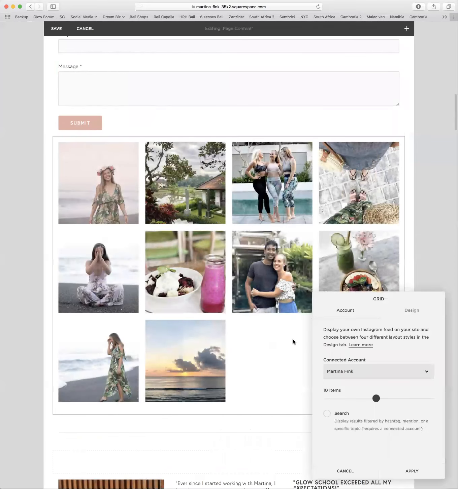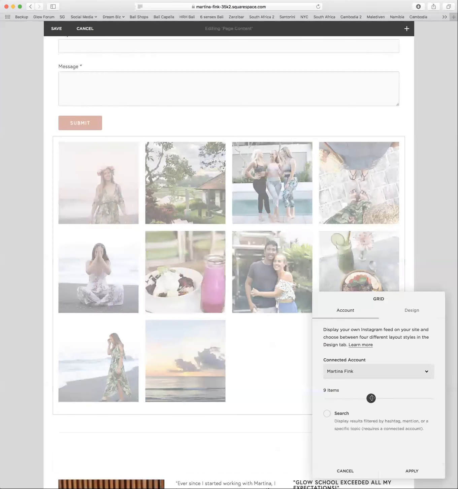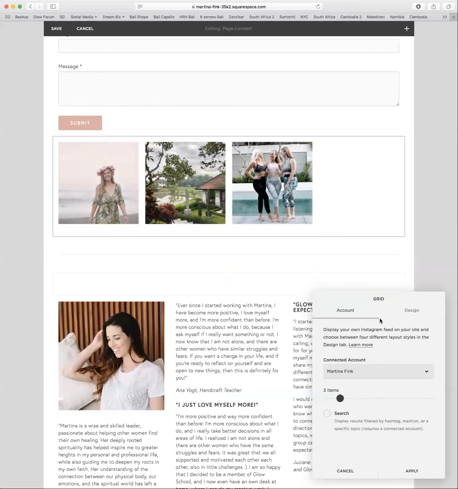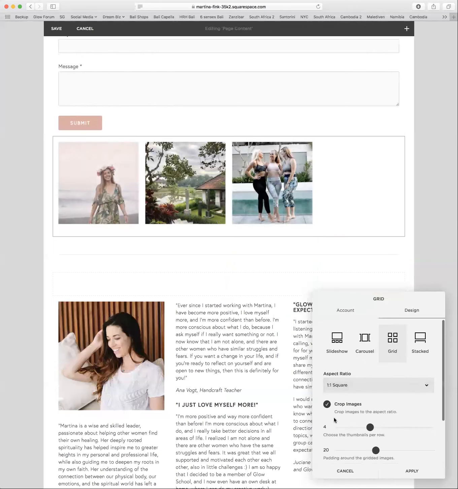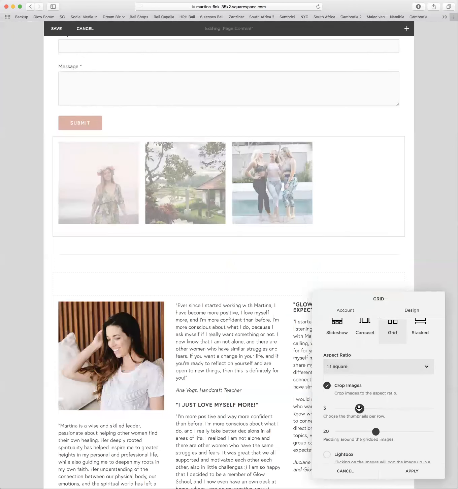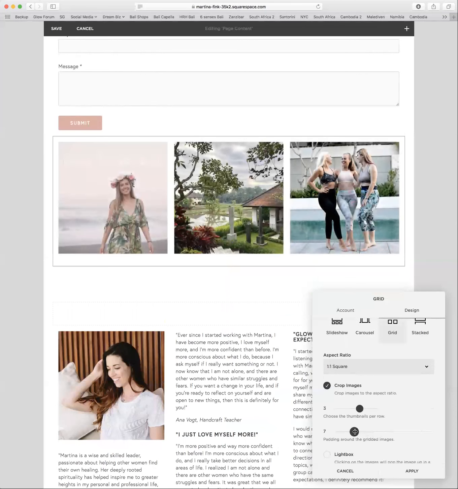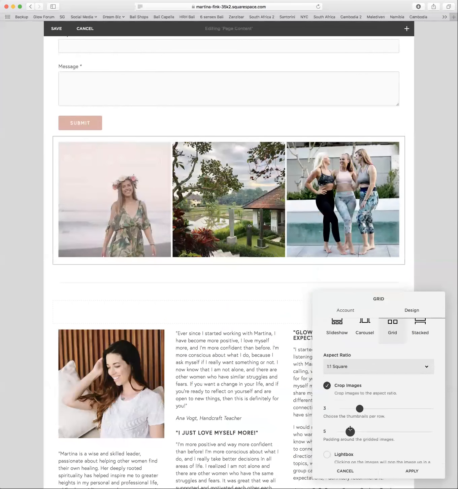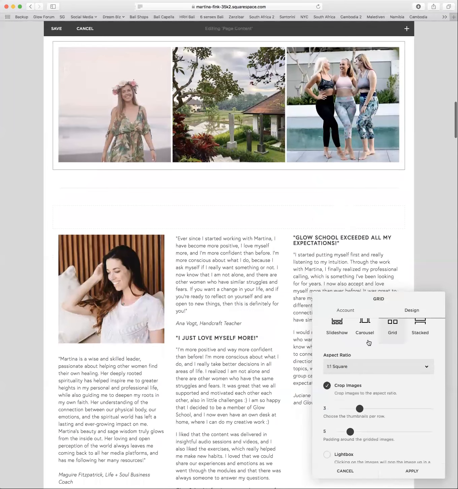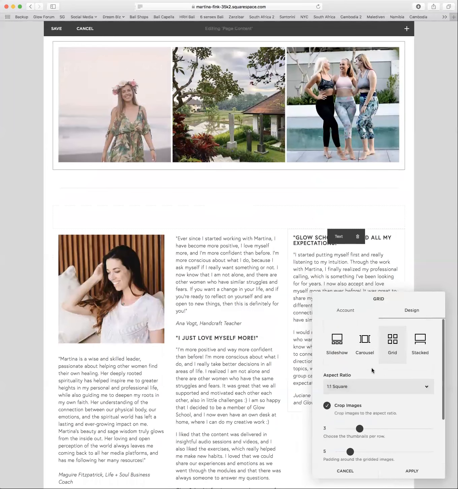I can say you have to have your Instagram connected in your settings before, but basically once that is set up, you can change and add your blocks anywhere. So let's say I only want to have 3 items. The design, I want to have 3 per row, and I'm going to change that as well. So that's my new Instagram summary, let's say.